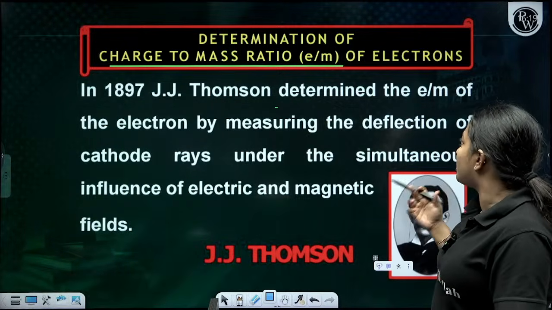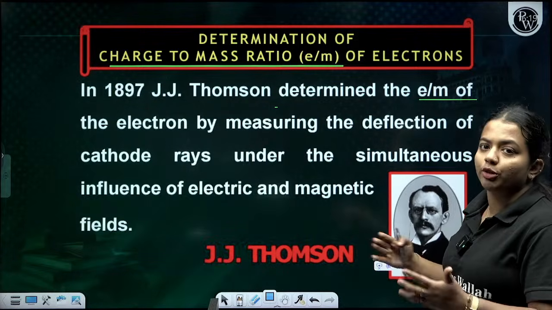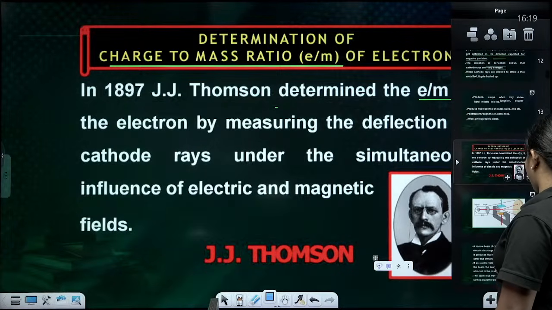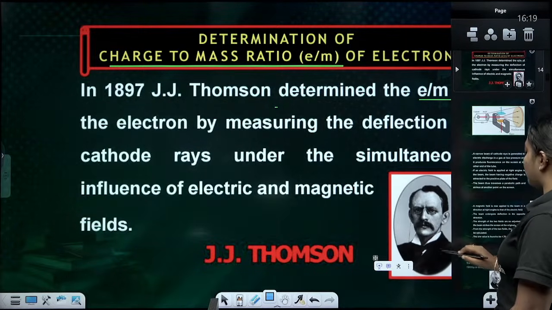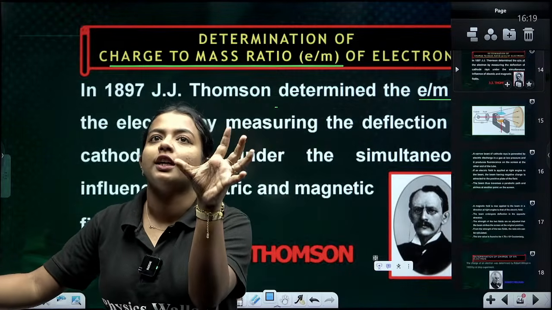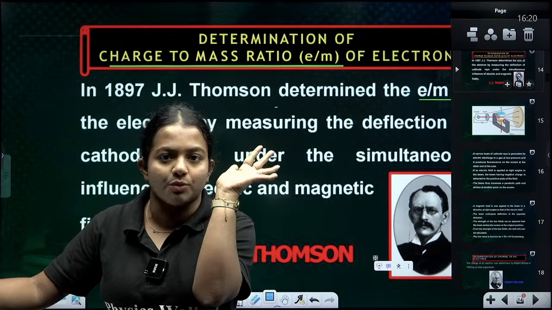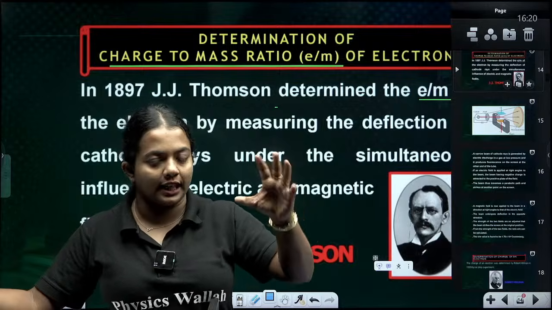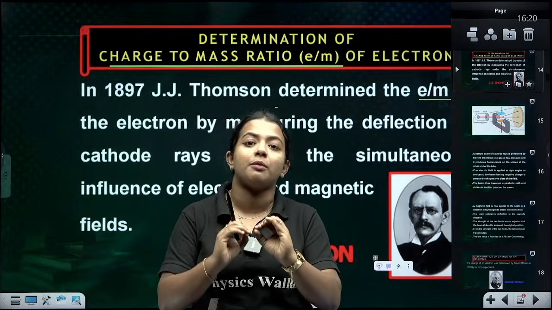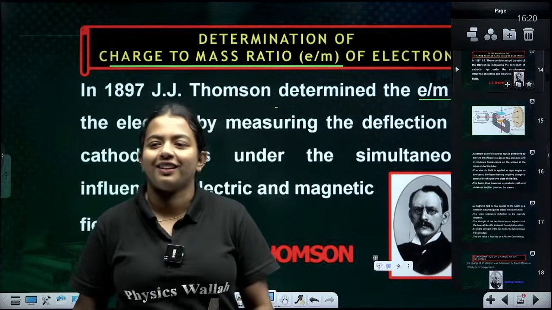It was J.J. Thomson who determined the e/m ratio of the electron by measuring this particular deflection. There are some properties of this e/m ratio. The e/m ratio is constant for the cathode rays, irrespective of the gas we take in that discharge tube. Whatever gas we take, the e/m ratio is going to be constant. Clear? That's fine.